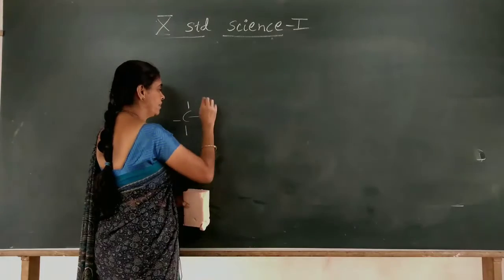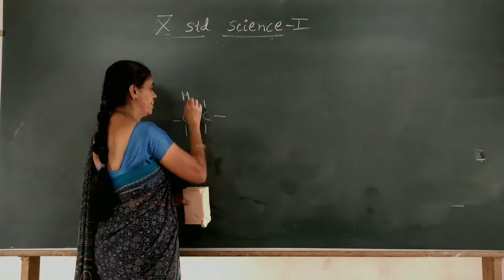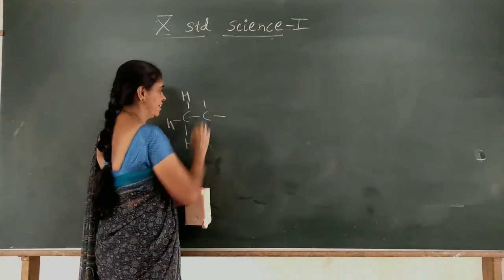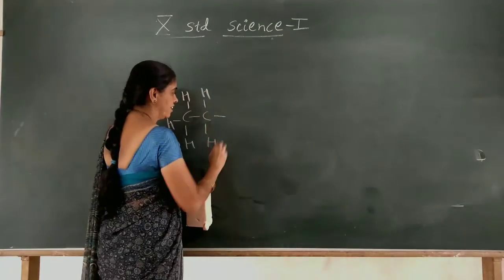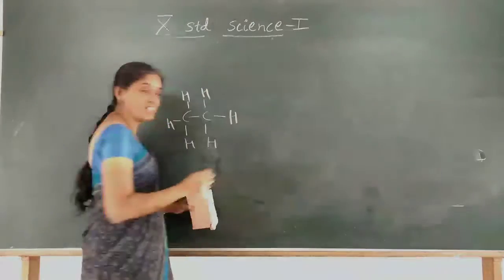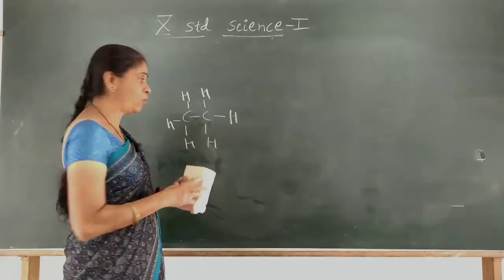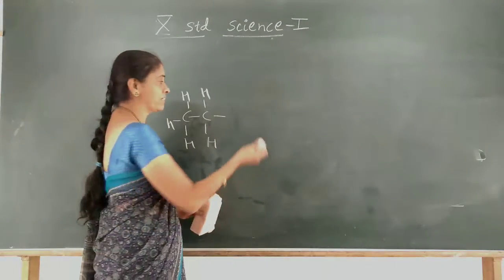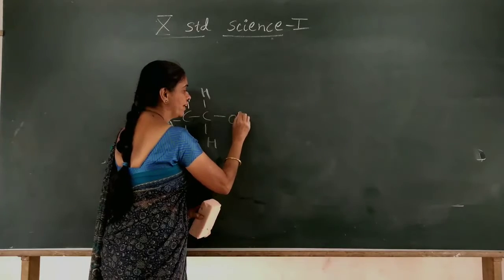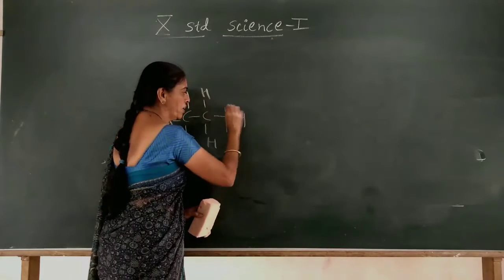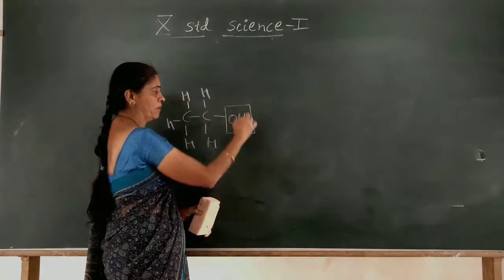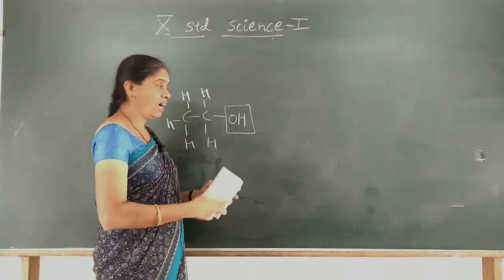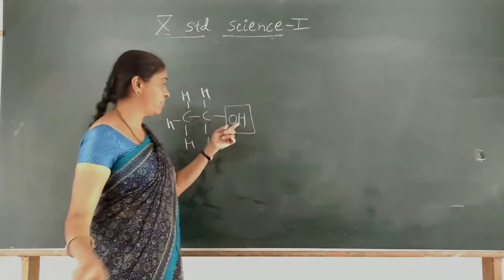I will show you one example. What is this carbon compound? You have studied it. It is ethane, right? Now one hydrogen is replaced by the OH group. This is the group which will replace the hydrogen. In place of hydrogen, it will remove the hydrogen and occupy its place, and we will get this.